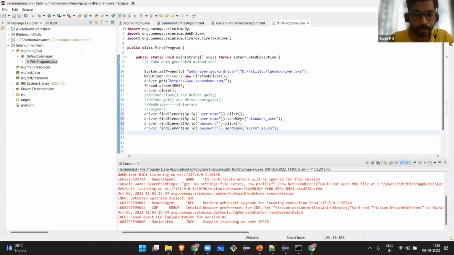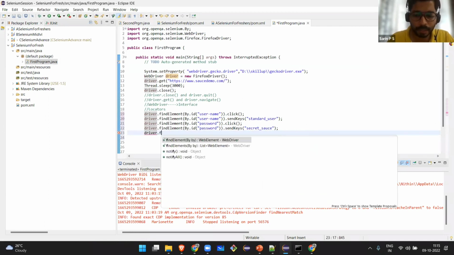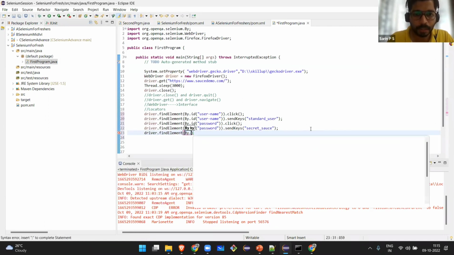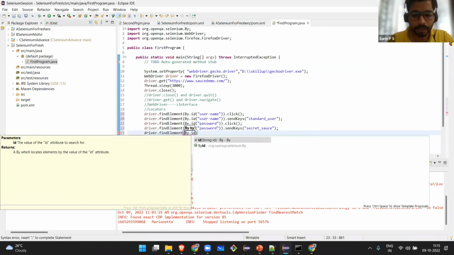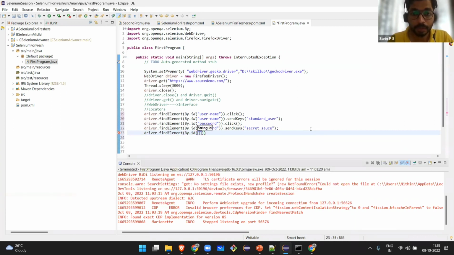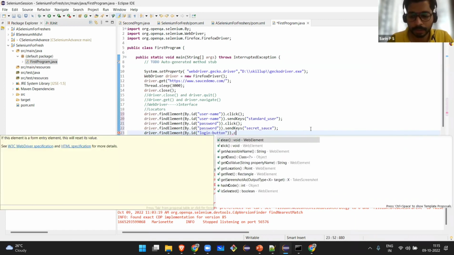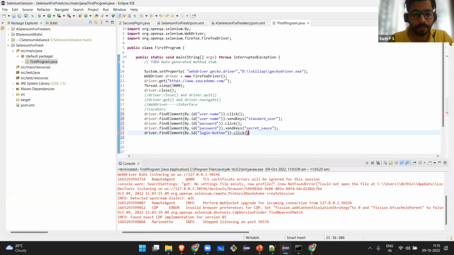Driver dot find element by dot ID. I'll be giving the ID here. Dot click, and it doesn't need to send anything. Just click. Done. So what will happen? The page will get loaded, enter the username, password, and that's it. I should not close it here. I should close it only at the end. So I'm not going to close it. Let's run and see what is happening.